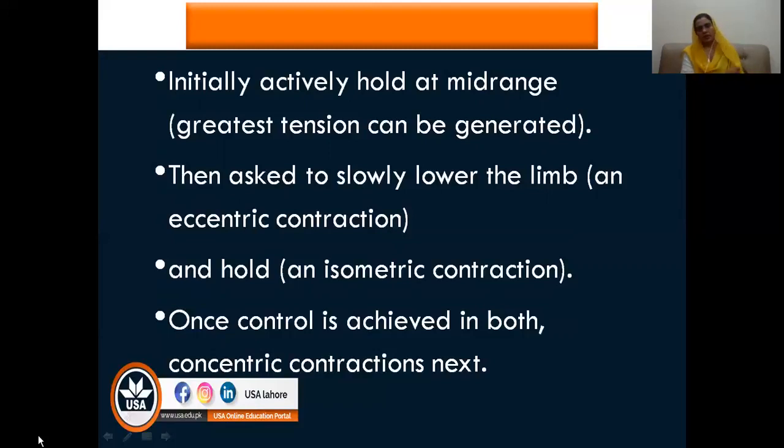With concentric contractions, most of the time, if the patient has spasticity or the muscles are already shortened, there is an added benefit in going towards concentric contraction in the last phase. First, we'll focus on the isometric holds and the eccentric training. So finally, we'll go towards the concentric contractions.